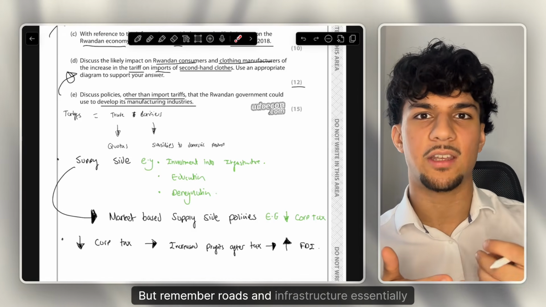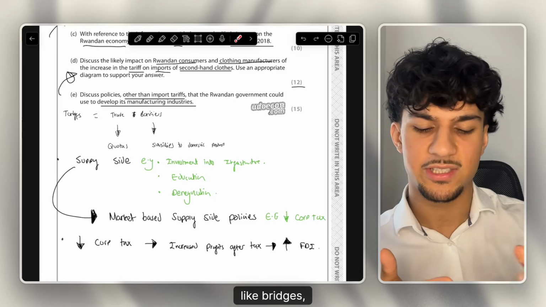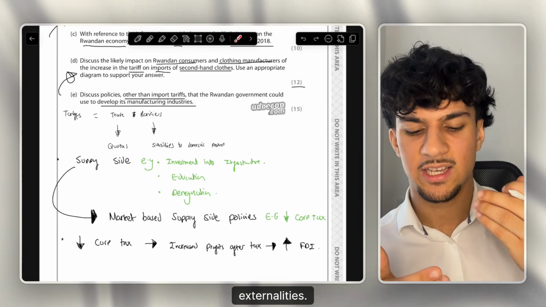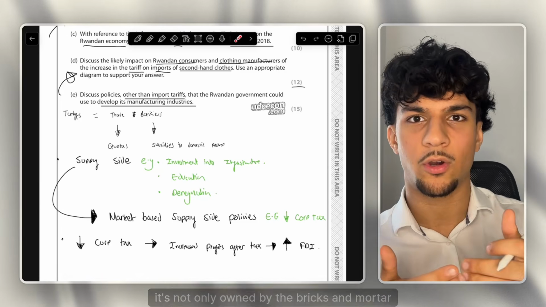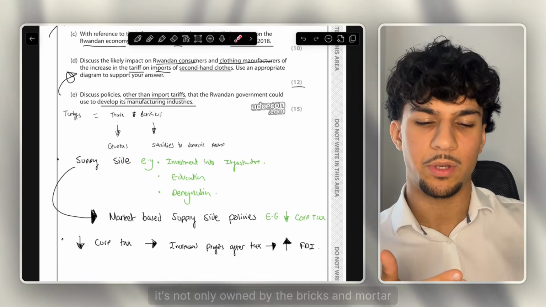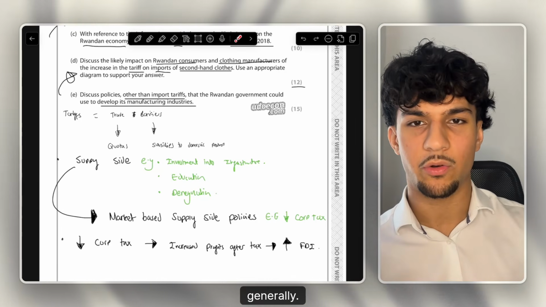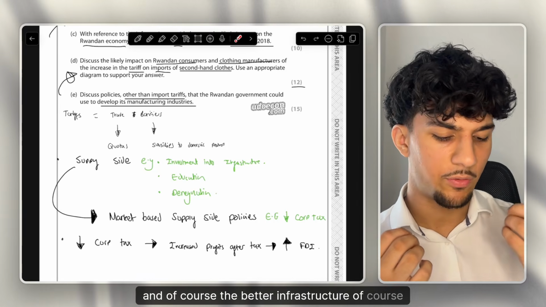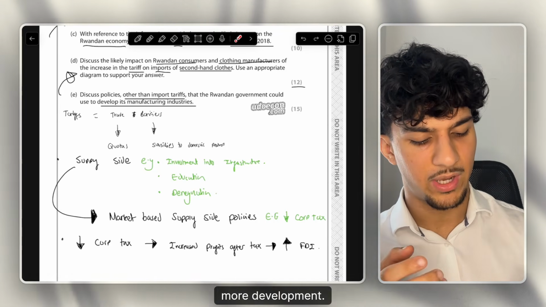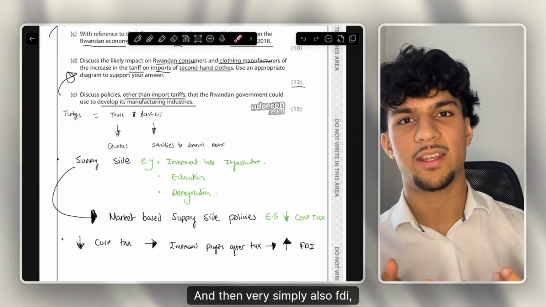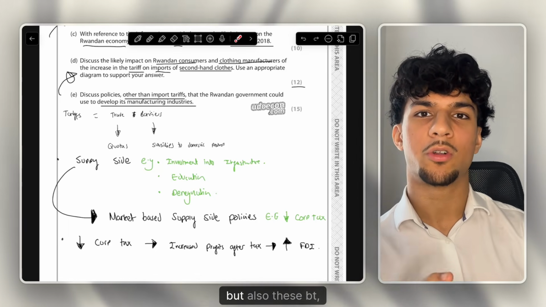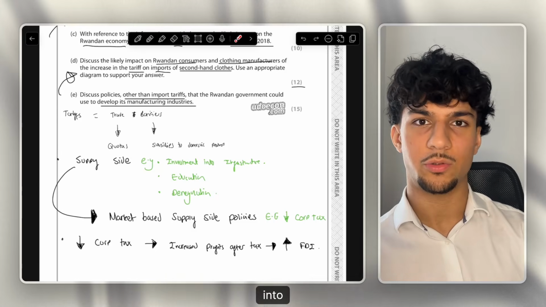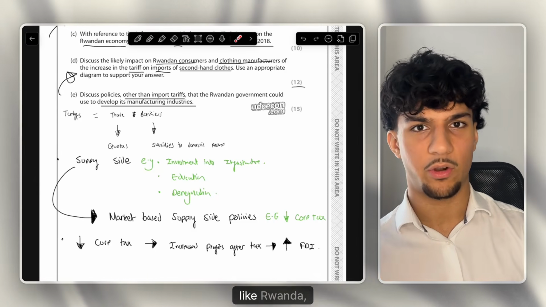But remember, roads and infrastructure, like bridges, we call them positive externalities. So it's not only owned by BT, it's not only owned by the bricks and mortar company, it's owned by everyone generally. So therefore the local community also benefits. And of course with better infrastructure, it's going to lead to more growth, more development, and then very simply also FDI. Yes, they bring financial capital into the country, but also these BT, these bricks and mortar companies that move into countries like India or like Rwanda.